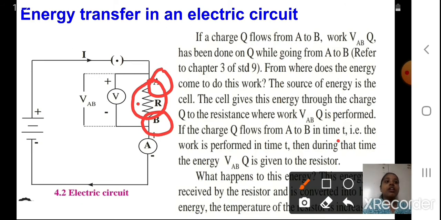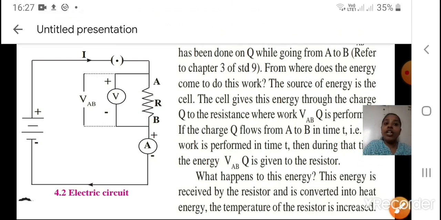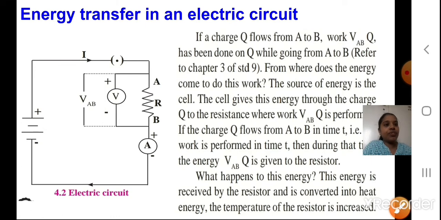Now we will see what happens to this energy. This energy is received by the resistor and is converted into heat energy. As we have seen, if in time t the charge Q flows from A to B, the work done VABQ is given to the resistor.